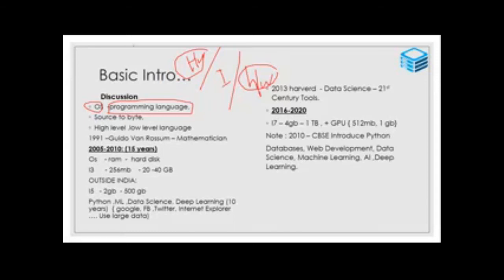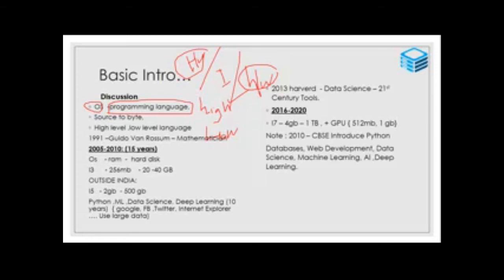So we already know about high level language and low level language. What is high level language? What is low level language? High level language is nothing but what we speak, like English. Okay, that is high level language.